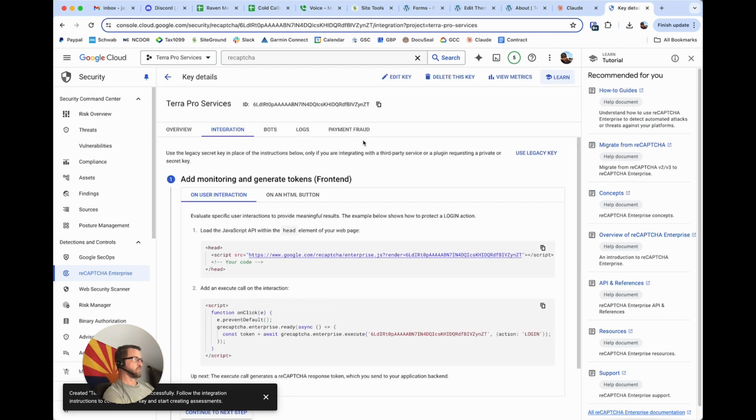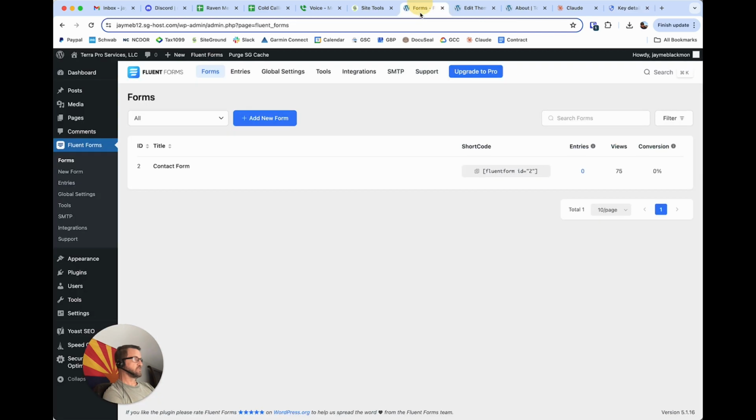Alright, so what we're going to do is click this ID up here, copy to clipboard, and then we're going to go to Fluent Forms, which is the contact form that I'm using, which I recommend to everyone if they're using WordPress to use this particular plugin. It's really good. There are a lot of steps in getting it set up the way that you want it to work, but it seems to be the best free version that I have used.